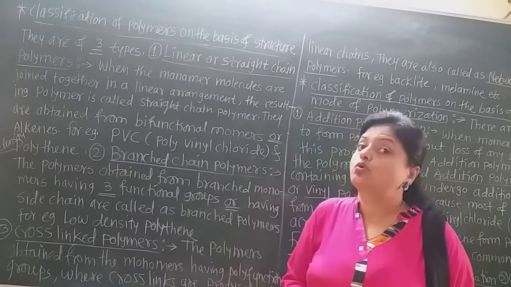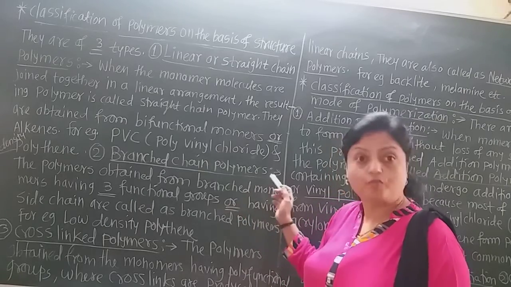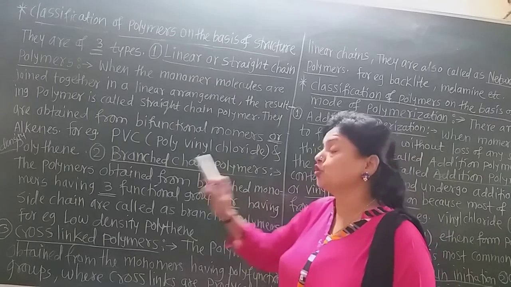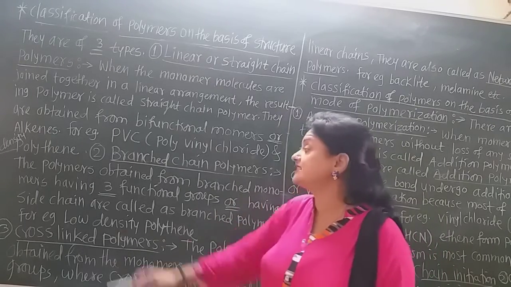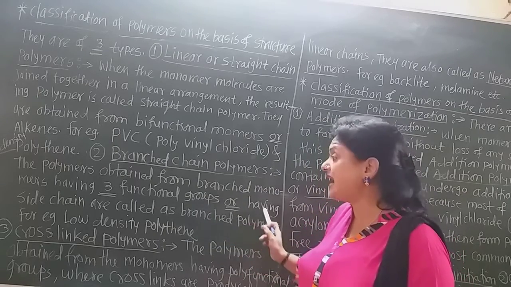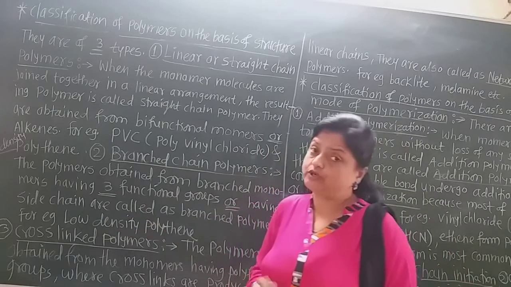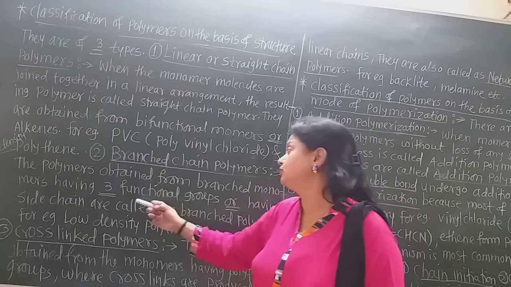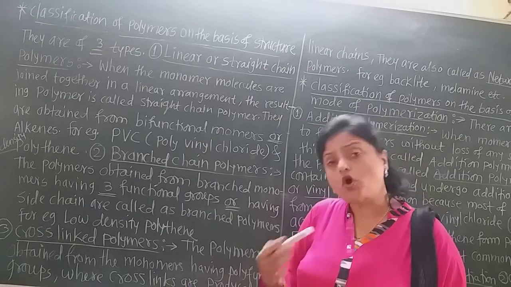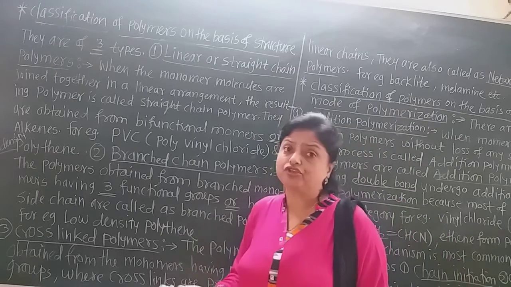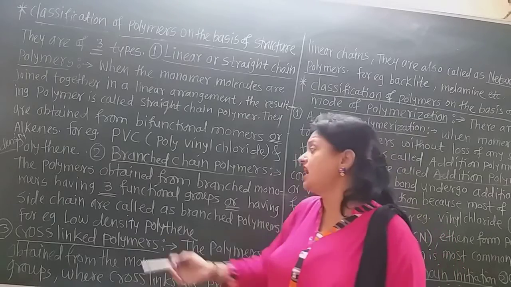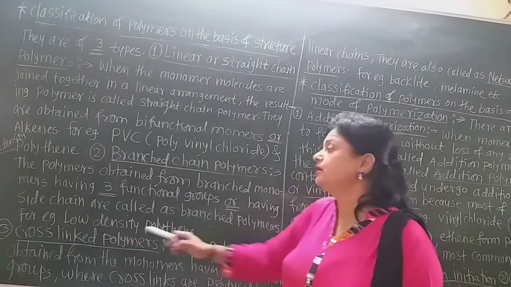Such polymers are called branched chain polymers.